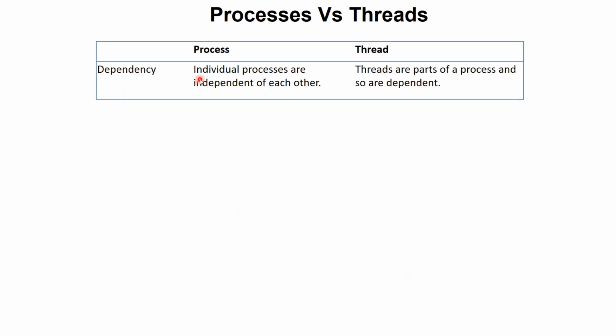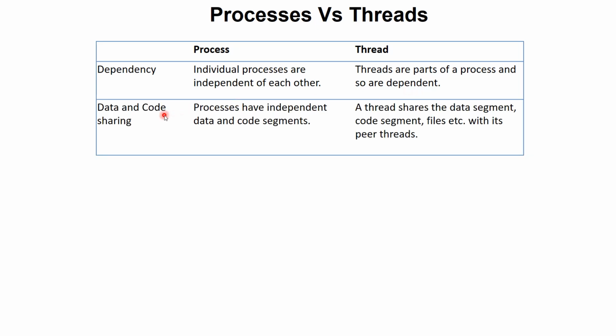Dependency. Individual processes are independent of each other. Threads are part of a process, so they are dependent.